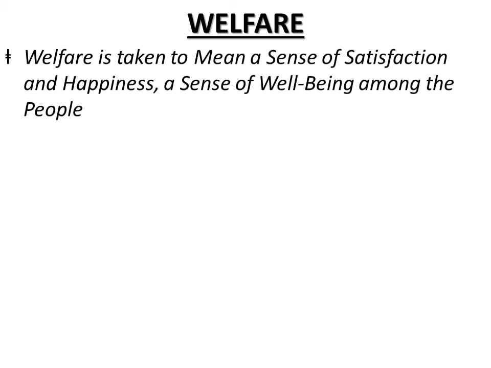Next is welfare. Welfare is taken to mean a sense of satisfaction and happiness, a sense of well-being among the people. Many factors influence this sense of satisfaction and well-being among the people, such as consumption of goods and services, environment, family relations, degree of freedom, law and order situation, right? But some of the factors increase welfare, and some of the factors decrease welfare. I'm talking of welfare, right?